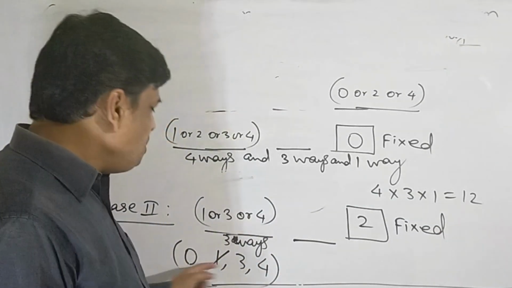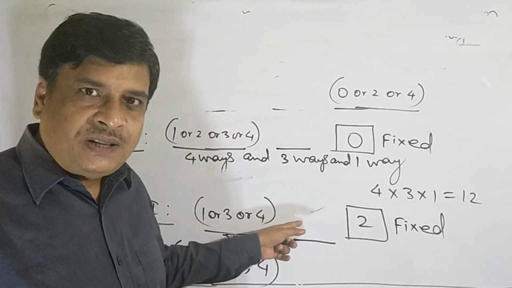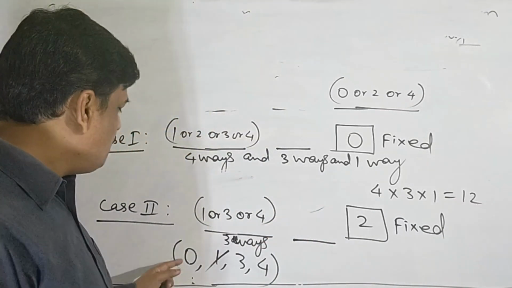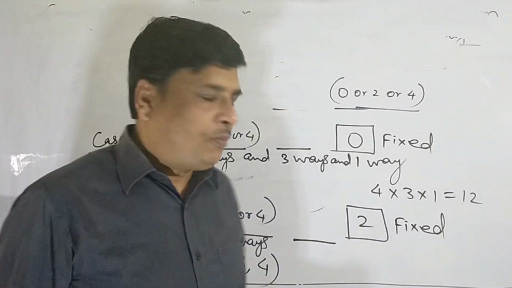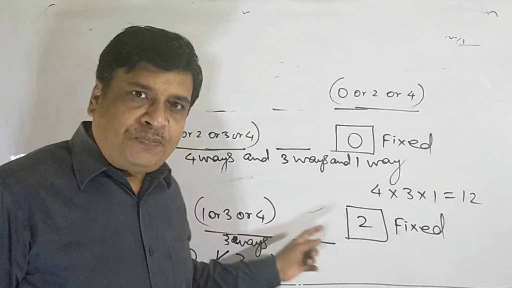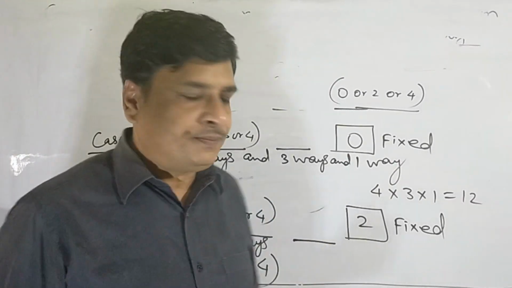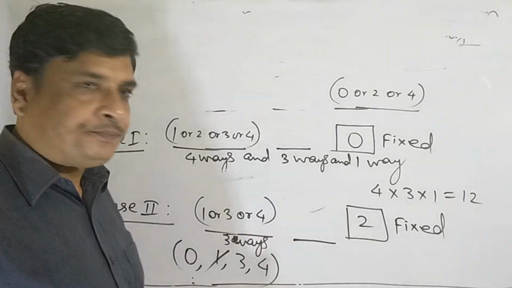3 digits will remain for the 10th place. 0 now can be used at the 10th place. So when 0 is included, the remaining digits for each choice of the 100th place, the 10th place also has 3 options, 0 or 3 or 4.